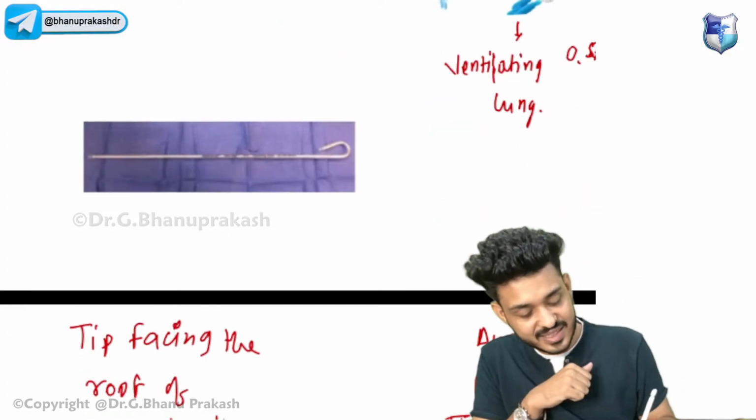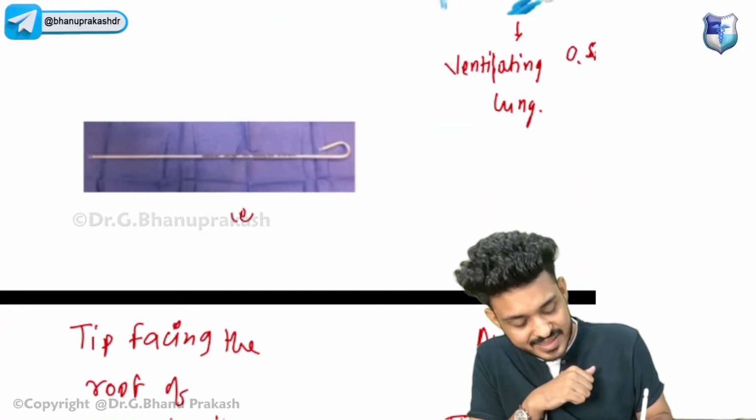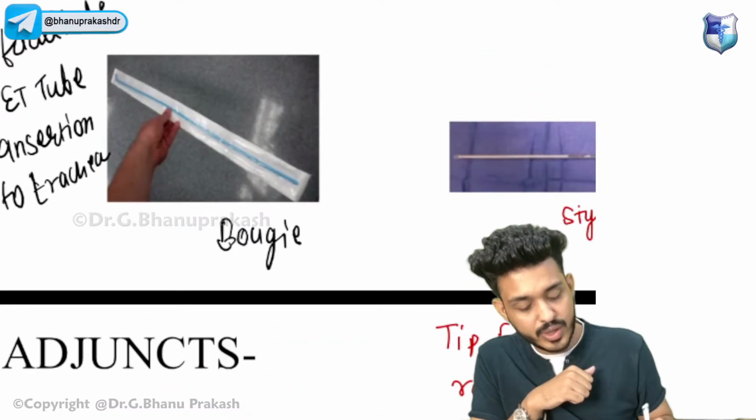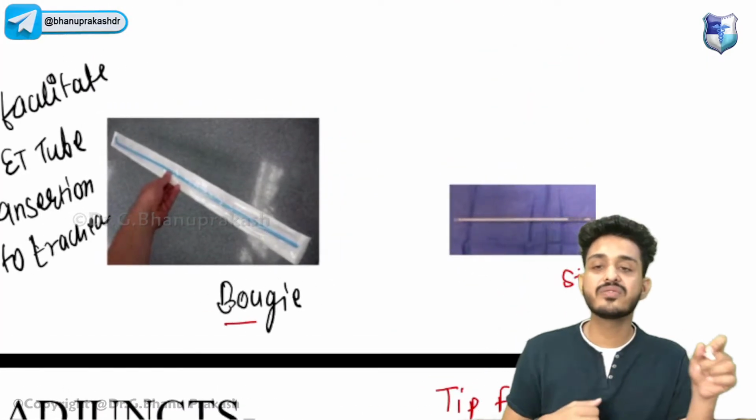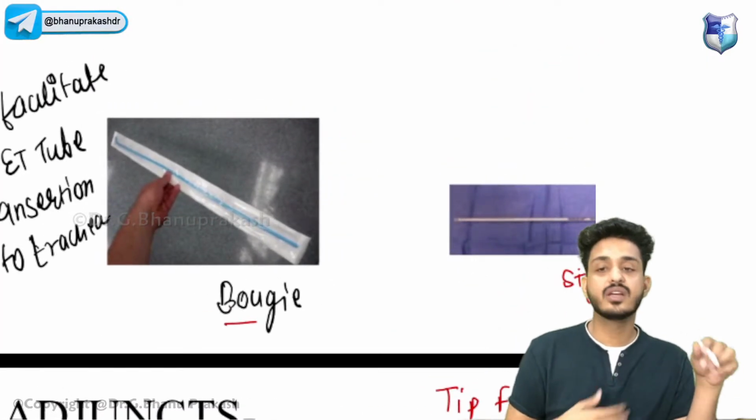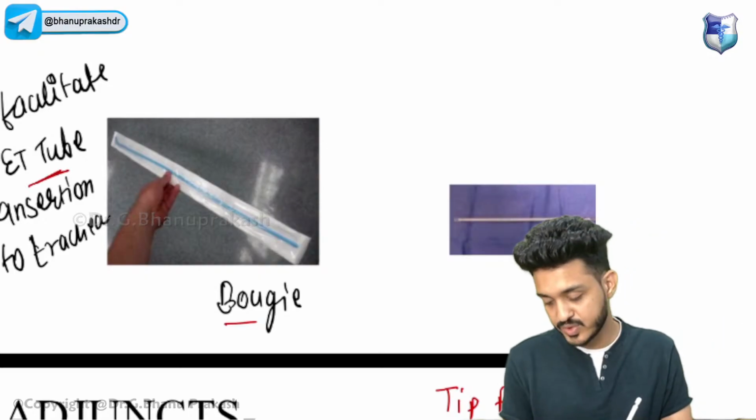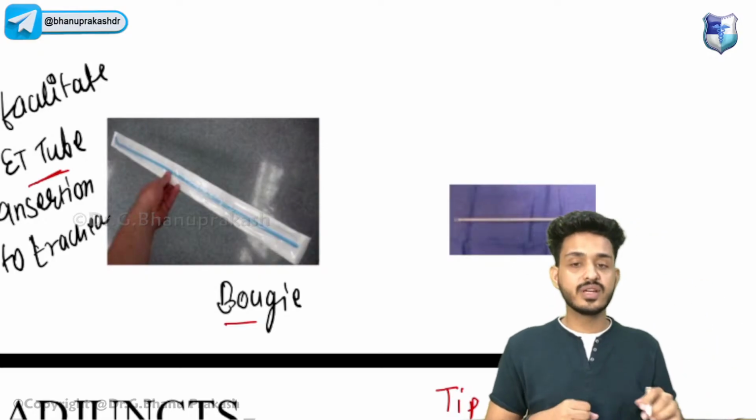This is a stylet, guys, and this one is a bougie. What is the function of them? The function is that they facilitate insertion of the ET tubes. They help in insertion of the ET tubes.